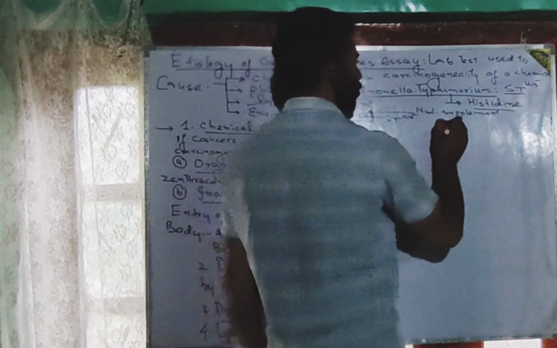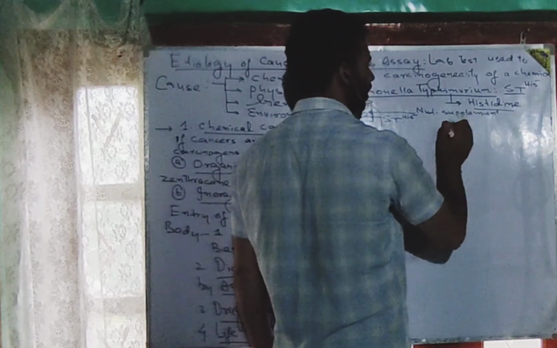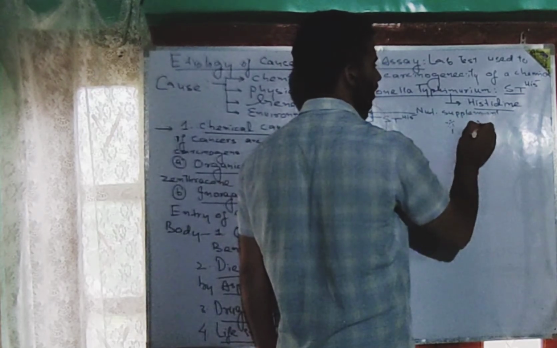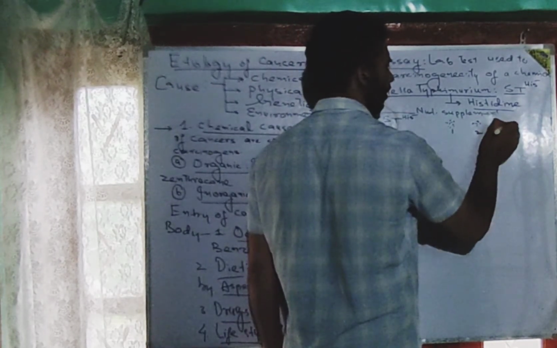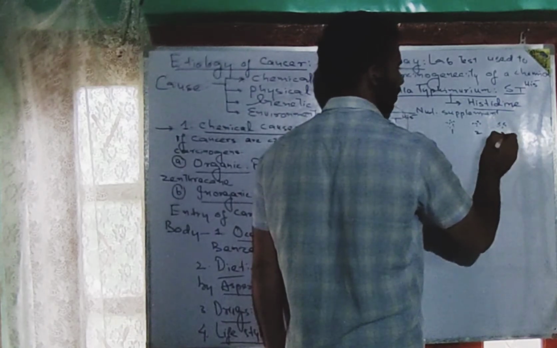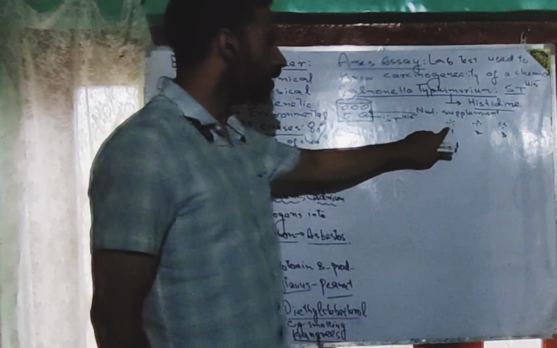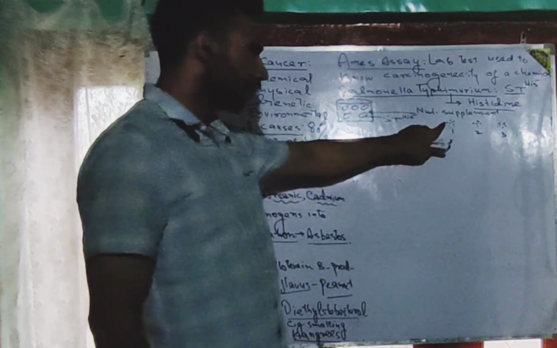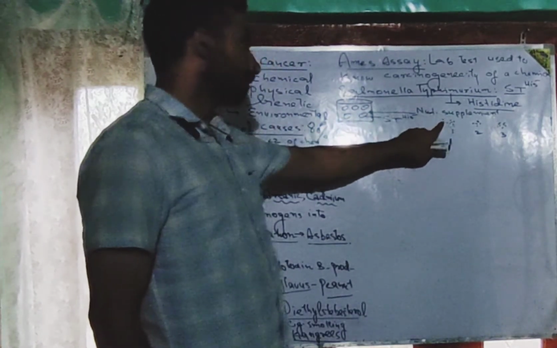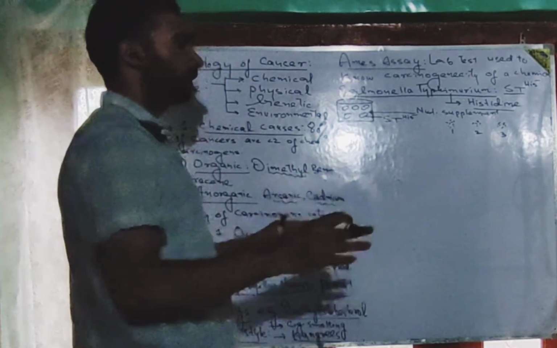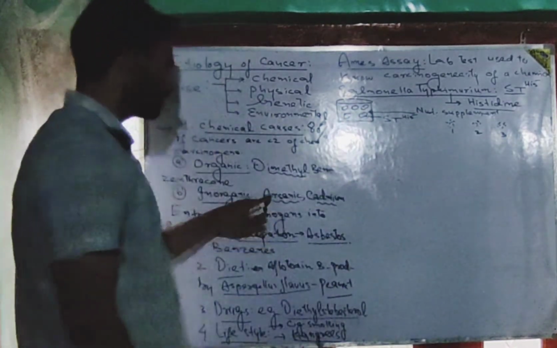Here, you will take one type of chemical named 1, another type of chemical named 2, another type of chemical named 3. Now, with the nutritional bar, you will incorporate this type 1 chemical. Say this type 1 chemical is one thing, this type 2 chemical is arsenic, and this type 3 chemical is cadmium.